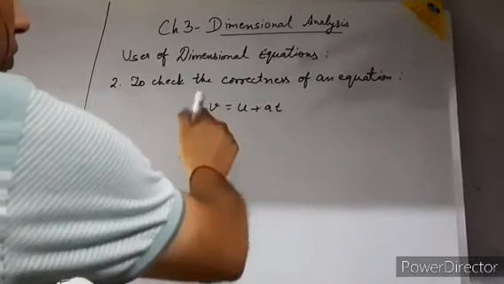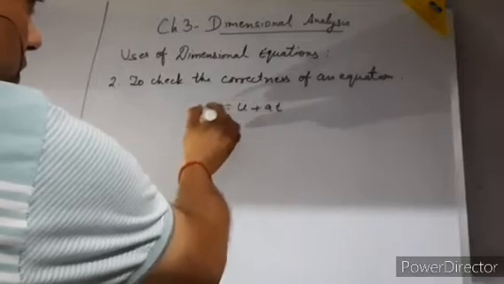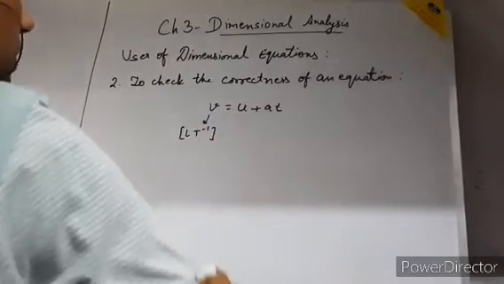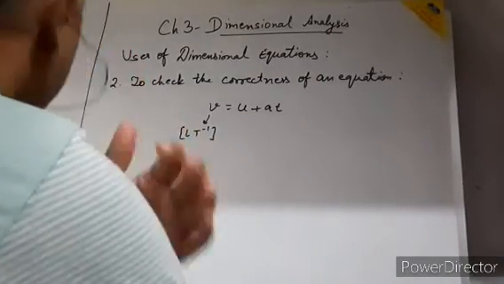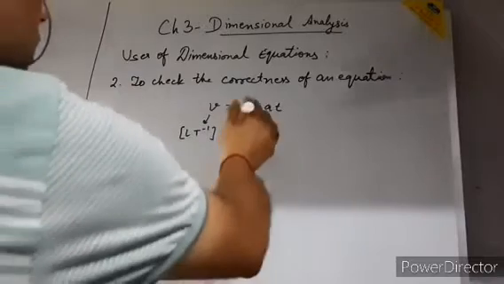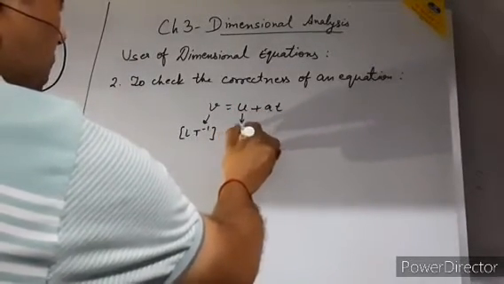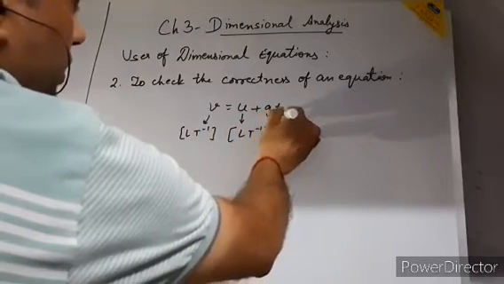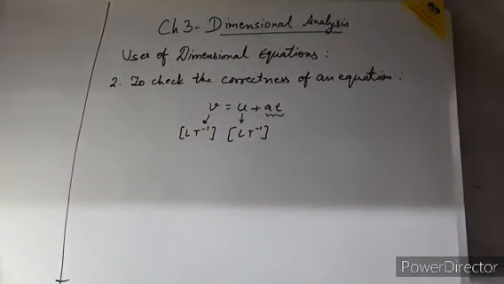Okay, so v, the dimension of v is L t minus 1. It is a velocity, so the dimension of velocity is L t minus 1. Okay. Now u, the dimension of u is, again it is a velocity, so L t minus 1. Now we have to check whether the dimensions of at is also L t minus 1 or not.